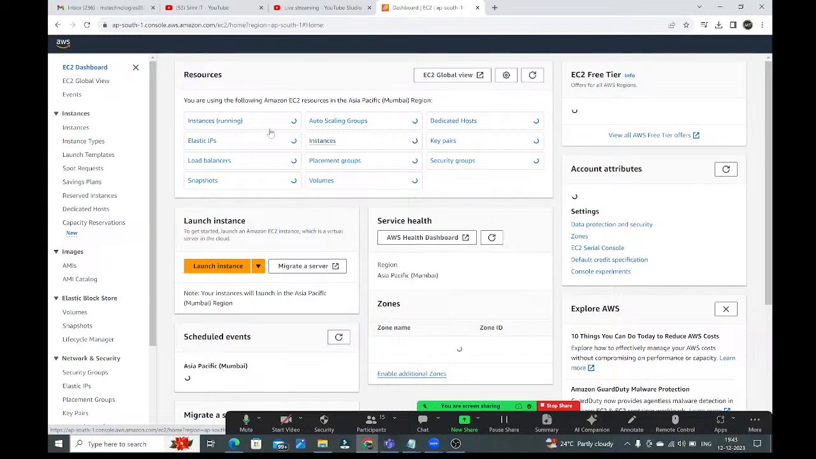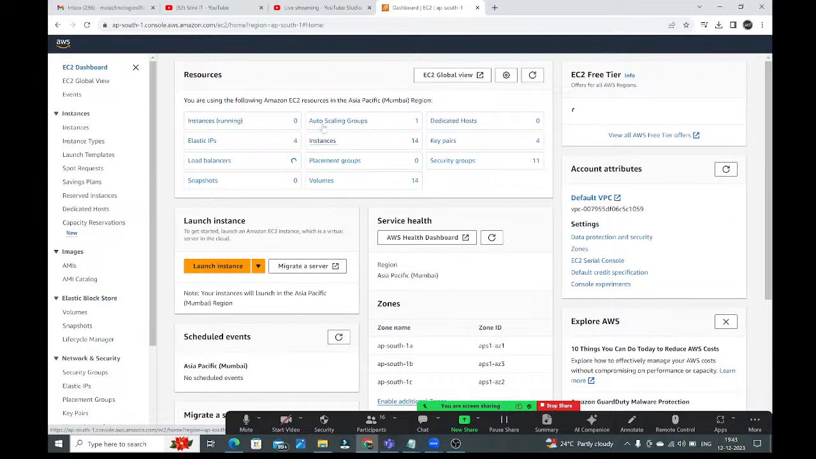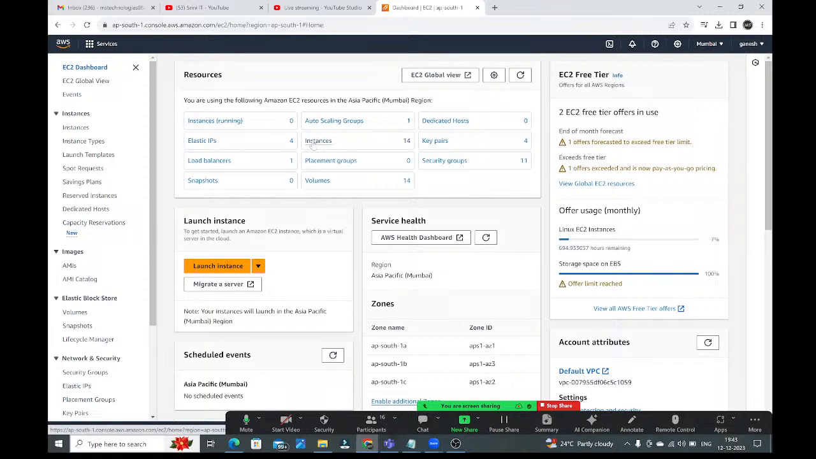Here in EC2 you can see how many load balancers are created, how many elastic IPs are available, how many instances are running, how many instances are available in total, and how many auto scaling groups are available. All these details you can see here. As of now, in my account in the Mumbai region, a total of 14 instances are available. I have created 14 instances in the Mumbai region, guys. Out of these 14 instances, how many are running? Zero. No instances are running. All are stopped, guys. How many elastic IPs are available? Four elastic IPs are available.